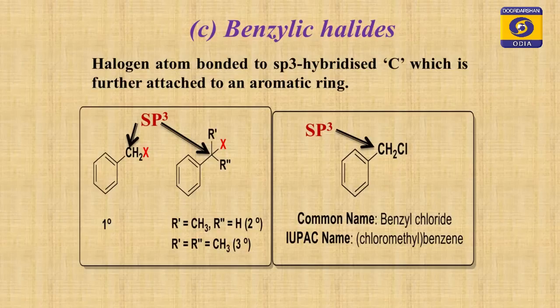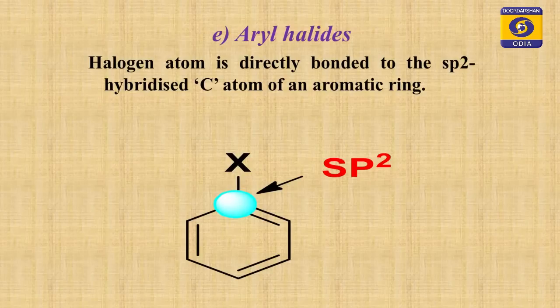Students, next we will discuss aryl halide. Look at the screen, this is aryl halide. You see here benzene is in the center, and the highlighted carbon is sp2 hybridized, and directly to that carbon X is attached, meaning the halogen is attached to a carbon atom of the benzene ring system. In benzyl, the halogen is attached to a carbon which is outside the benzene ring, but in this case the halogen is directly attached to the benzene nucleus.